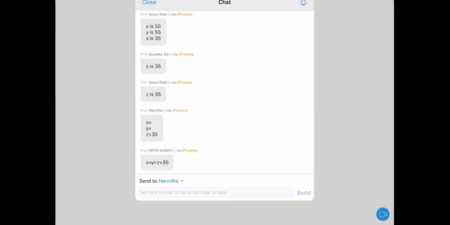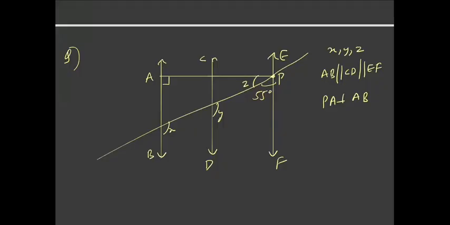Some of you have sent the answer. So let us discuss. Angle Z and angle 55 are complementary. So Z is 90 degrees minus 55 degrees, which is 35 degrees. Just a second, Z and Y are not alternate interior angles.